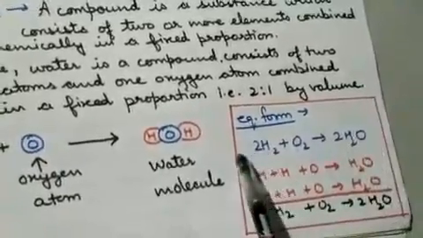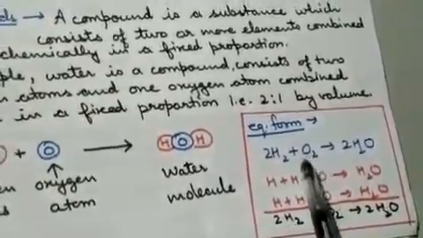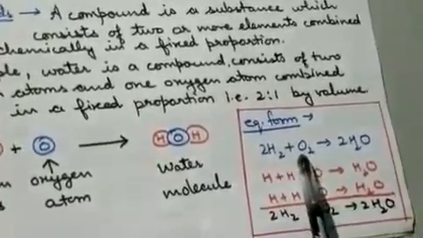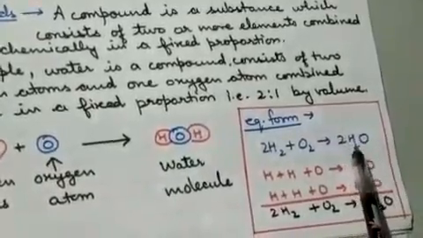Here this is a balanced equation. We have written hydrogen and oxygen in the molecular form. This is the diatomic molecule of hydrogen and this is the diatomic molecule of oxygen. And this forms the molecule of water.